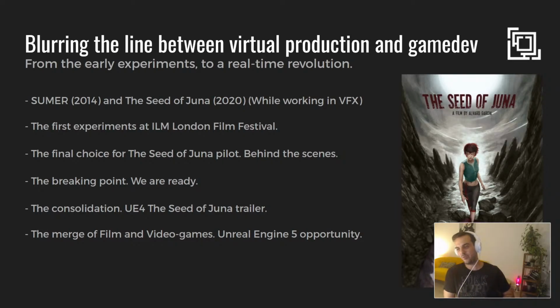Indeed, with real time, when we added crowds, there was no MetaHuman, there was no ray tracing. We were in no man's land, bastardizing everything, putting in Alembics, like, doesn't matter, 20 gigabytes, who cares? Let's put everything in the engine. I was bringing bad habits of VFX into a game engine, with the GPU exploding, basically. The final choice for the pilot was obviously not using the engine, but this flattened the bumps for the future, the breaking point, when we felt that we were ready to move there.